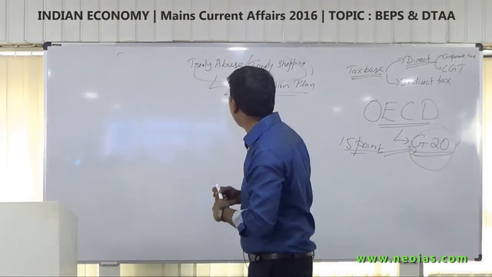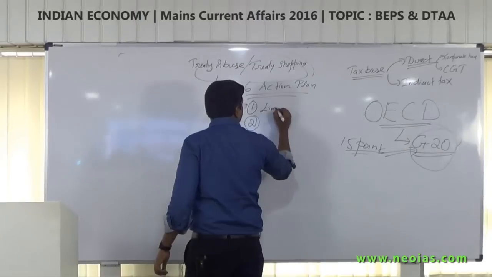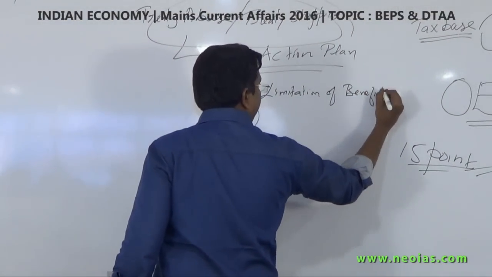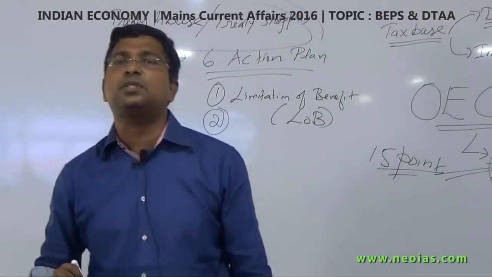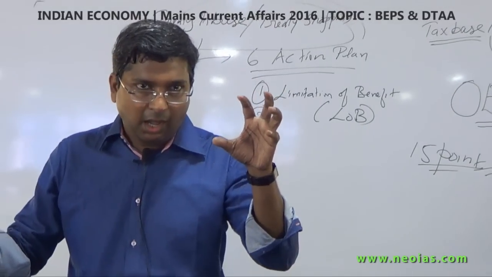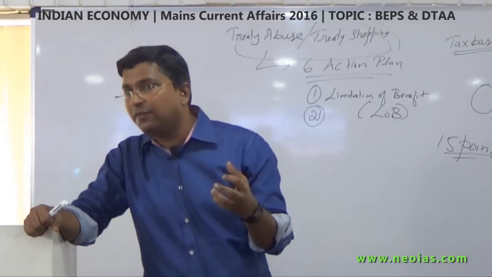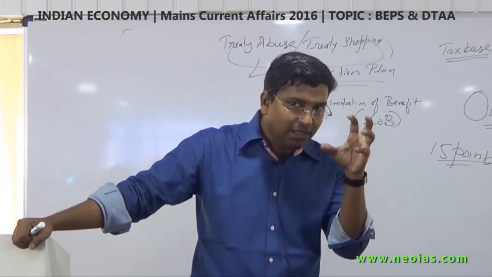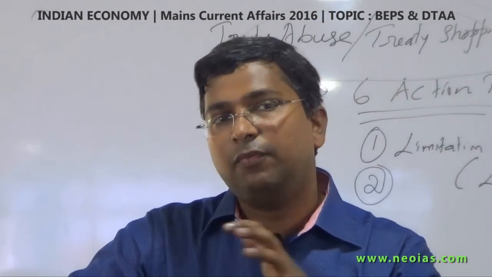For example, this action plan considers two types of tests. The major one is the limitation of benefit test. We call it LOB, limitation of benefits test, or general purpose test. So what is this limitation of benefit? Every treaty has a benefit, but that benefit, everybody will not get. It is having some limitation. Only the genuine players, genuine investors or genuine entities will get that benefit.